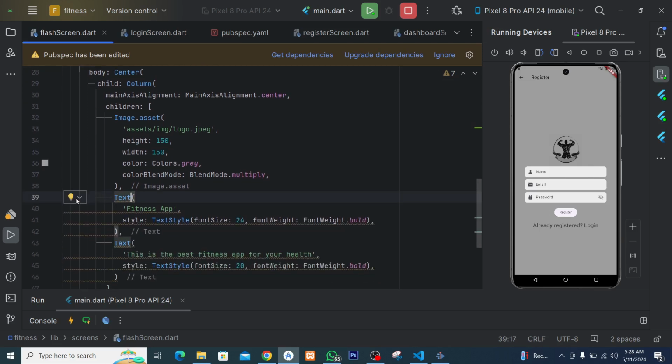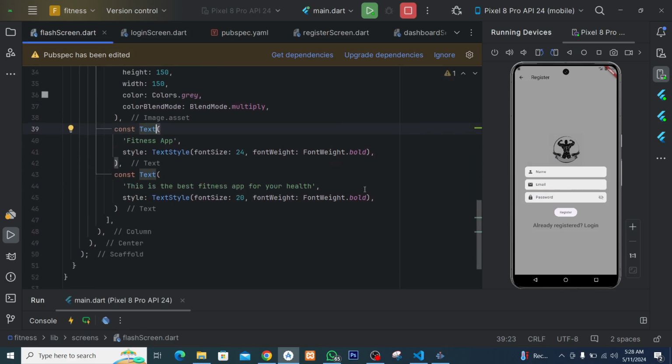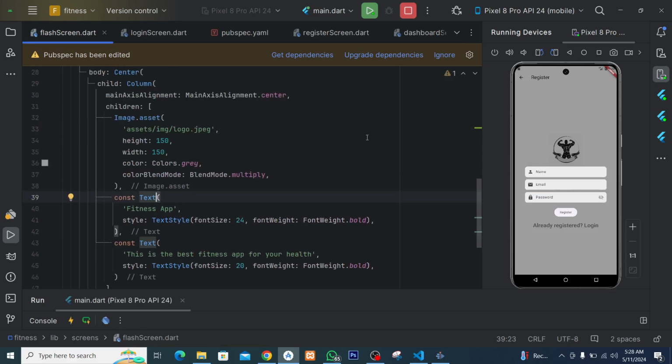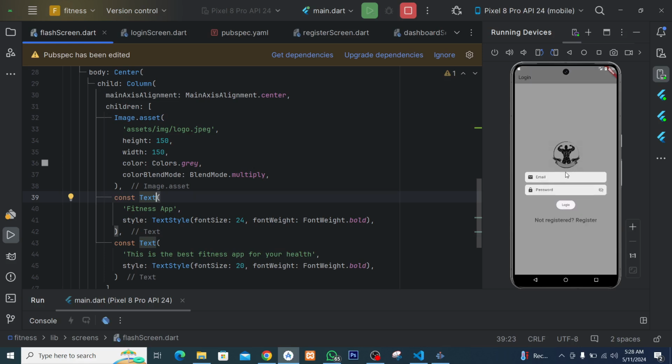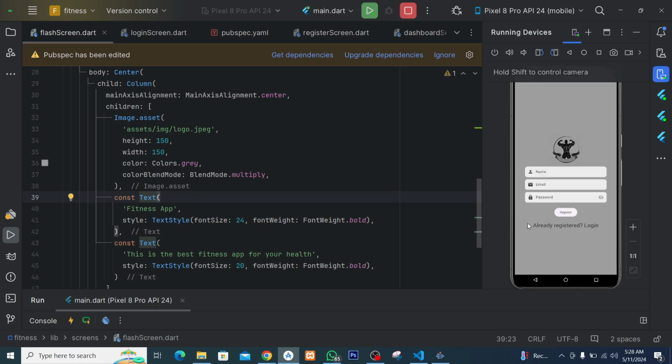Here you can just add const to all the modifiers. All right, that's very nice. Now let's quickly restart the app. You can see the logo is there. Very nice. And we also have it everywhere. So that is how you can use images in your project.